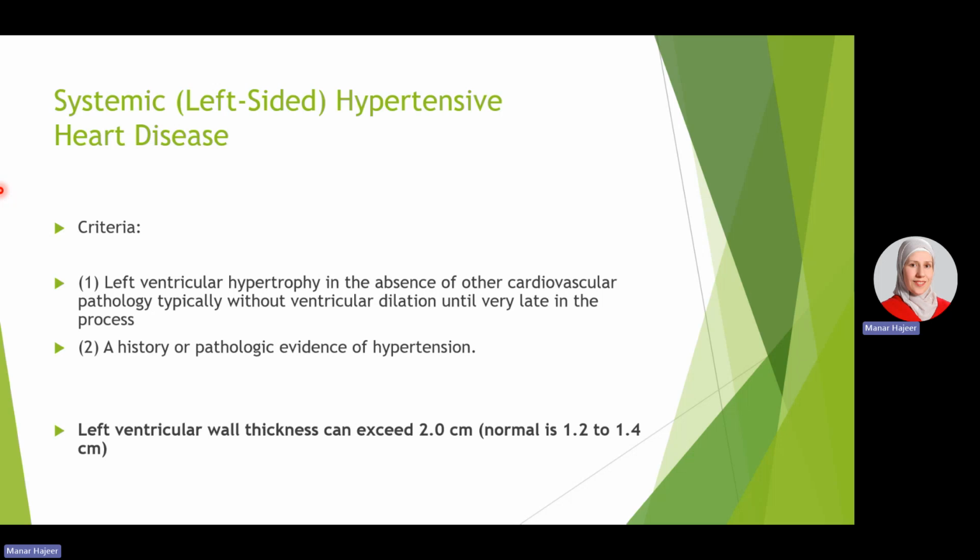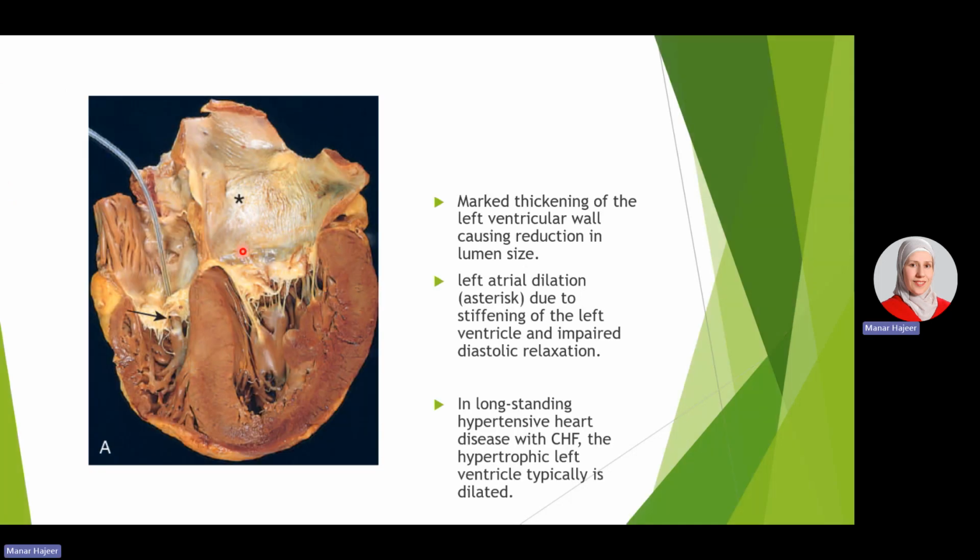It mainly affects the left ventricle, and the left ventricular wall thickness can exceed 2 centimeters, while it's normally between 1.2 to 1.4 centimeters. As you can see here, this is the left ventricular wall. It's markedly hypertrophied and thickened, and this will lead to narrowing of the left ventricular lumen, and therefore the patients will have a filling defect and diastolic dysfunction. With time also, the left atrium will dilate, as you can see here, marked by this asterisk, and the patients might develop atrial fibrillation, for example.